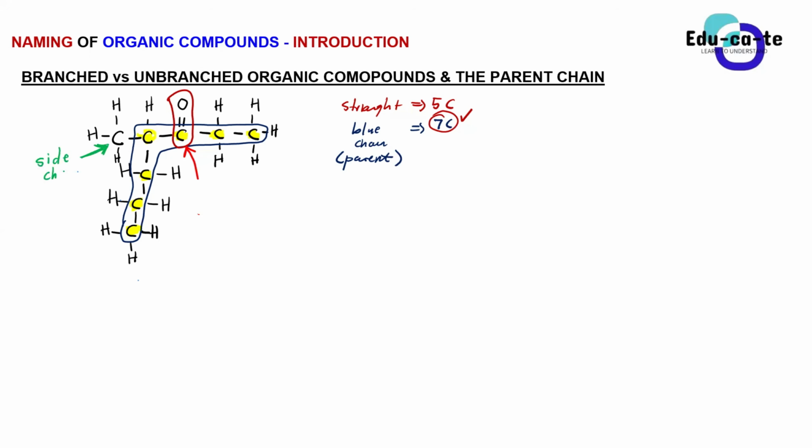As long as it has got a carbon, guys, we're not looking at other atoms here. We're looking at a carbon that is not part of the main chain, or that is not part of a parent chain. We say it's known as a side chain. A side chain consisting of one carbon.